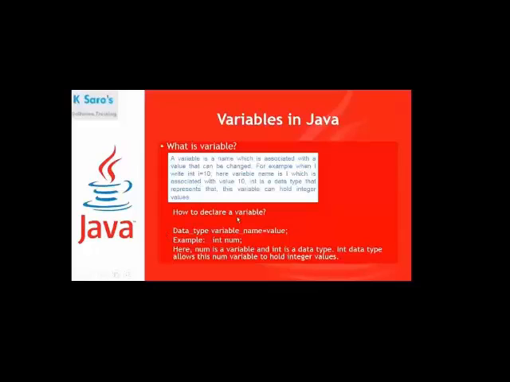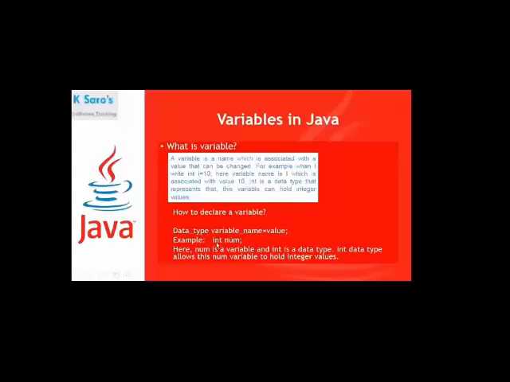How to declare a variable? This is the syntax: data type, variable name, equal to, value, then semicolon. This is a rule: each and every statement in Java we should end with a semicolon. It is the terminator sign. Fine. For example, how to declare the variable: data type, variable name, equal to value.